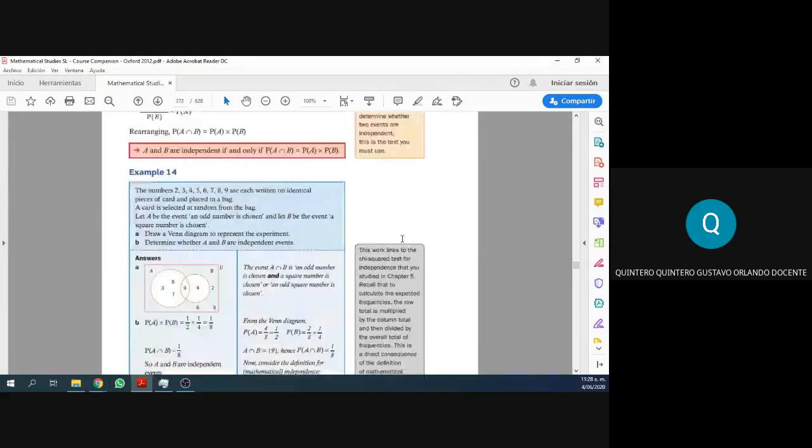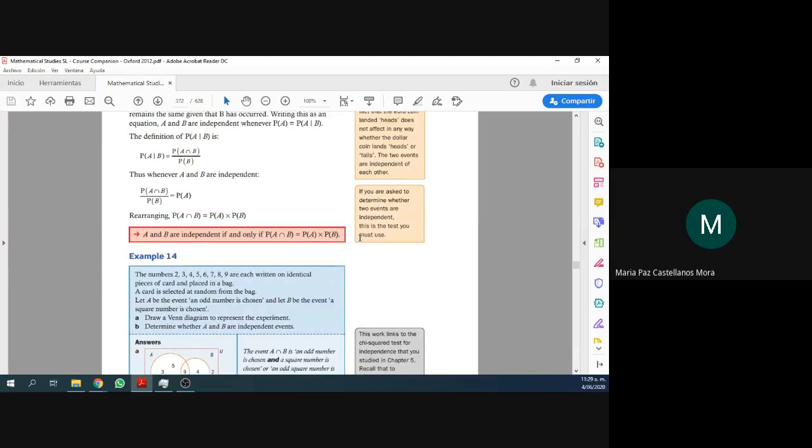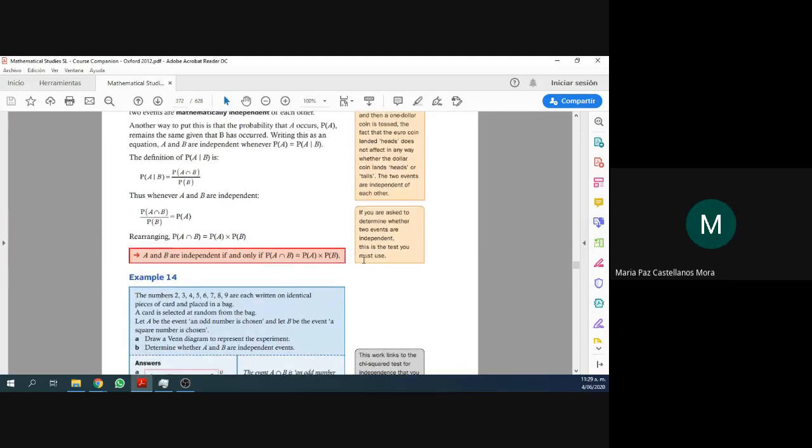Look, if you're talking about independency, if you scroll up in the book, here's what you're gonna find. The probability of the intersection of two events has to be the same as the probability of one times the probability of another one. ¿Y si eso pasa, significa que son independientes? Yes. ¿Y si no pasa, significa que no son independientes? If that doesn't happen, then they are not independent. One depends on the other one.